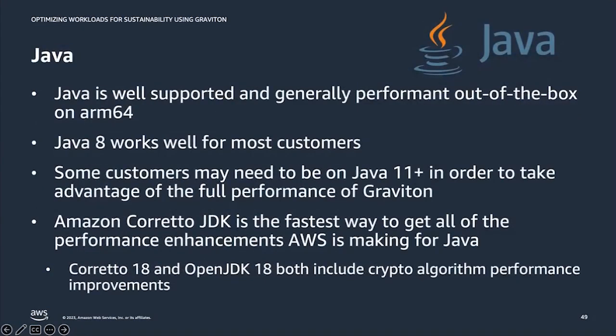Okay, so Java. So Java is also well supported and generally performant out of the box on ARM64. Java 8 typically works well for most customers. Some customers may need to be on Java 11 or higher in order to take advantage of the full performance of Graviton. The Amazon Corretto JDK is the fastest way to get all of the performance enhancements AWS is making for Java. And Corretto 18 and OpenJDK 18 both include crypto algorithm performance improvements specific to Graviton.